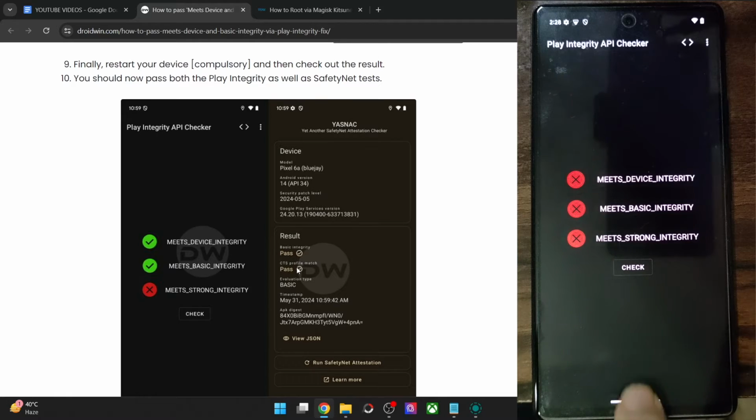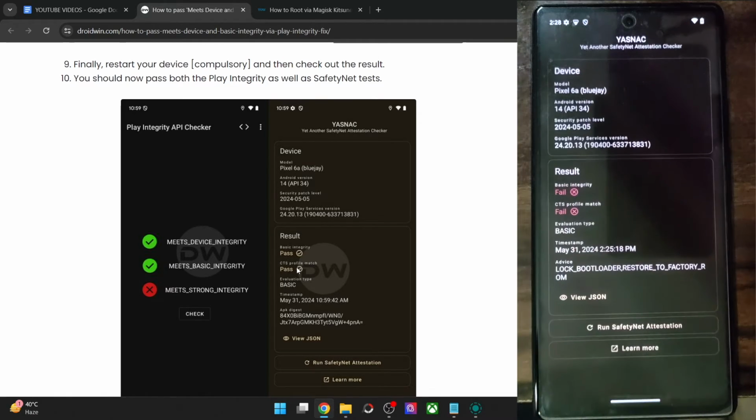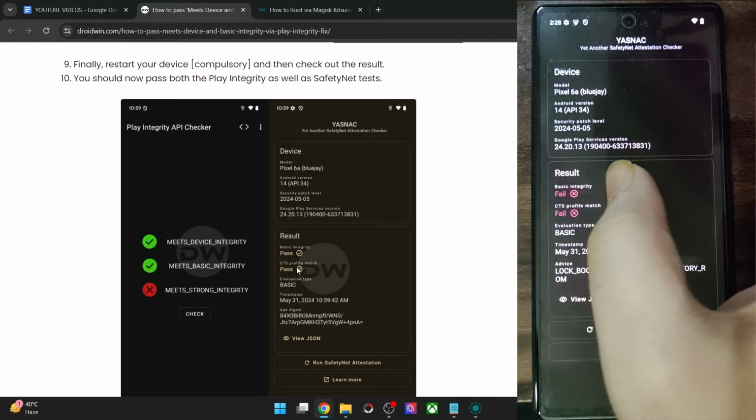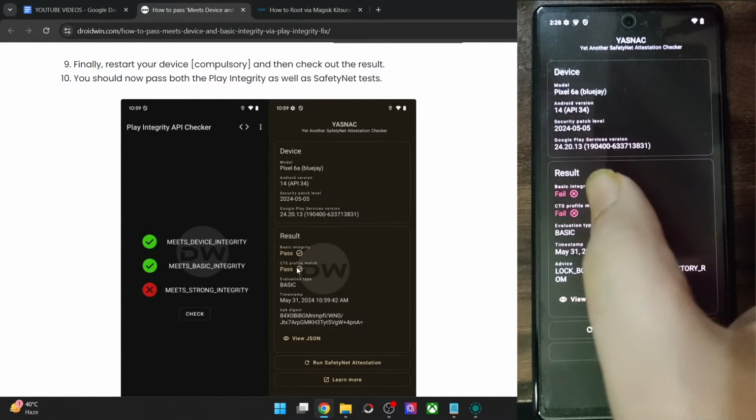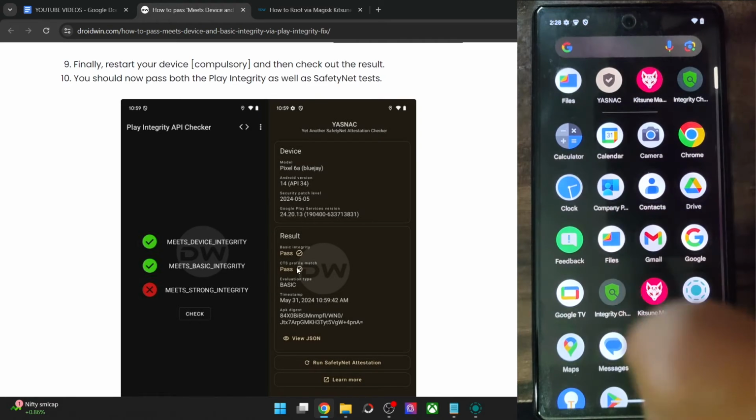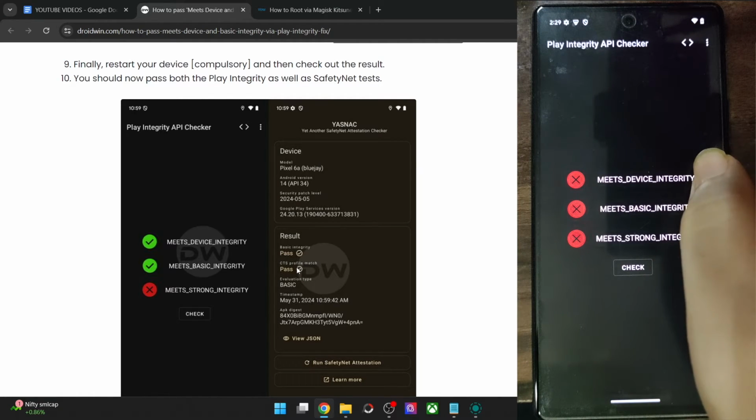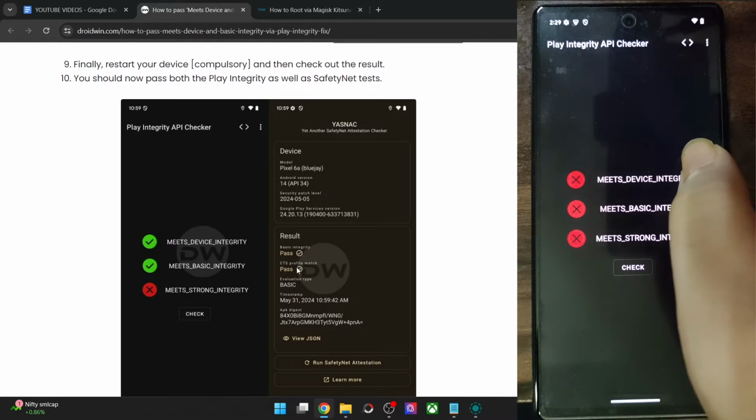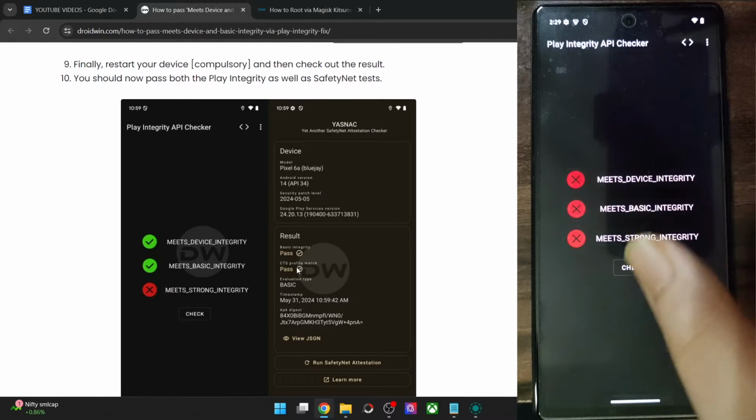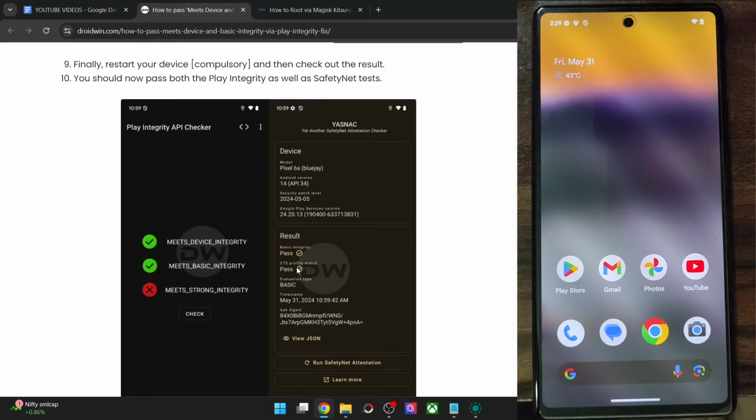After carrying out this video, in YASNAC, I will pass both the tests, the basic integrity and the CTS profile match. This is the test for SafetyNet, so I will be passing both the tests. And in case of Play Integrity, I will pass the first and the second test. As I've told you before, we cannot pass the third test, so I'll pass the device integrity and basic integrity test. So with that in mind, let's get started.